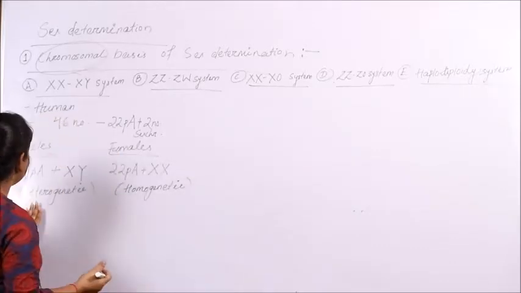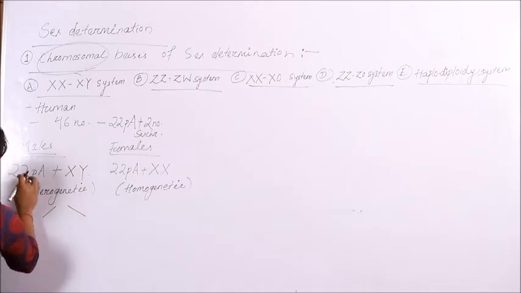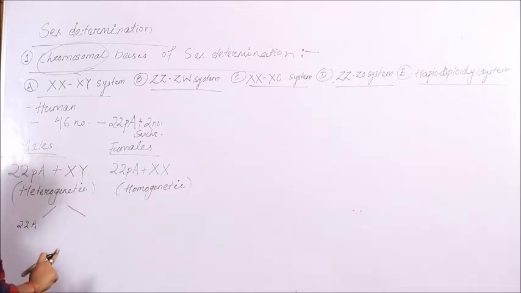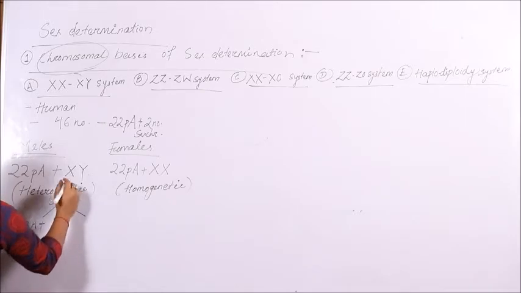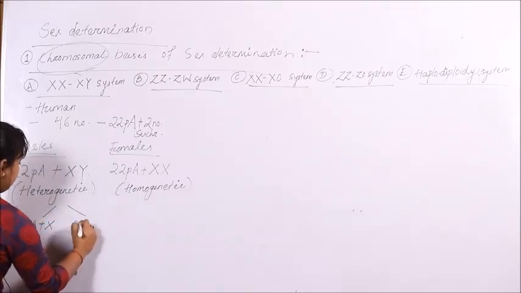So when the human male forms gametes, a single set of 22 autosomes, not pairs, goes, plus either the X or Y chromosome. That is, the gamete can contain 22 autosomes plus 1 X chromosome,